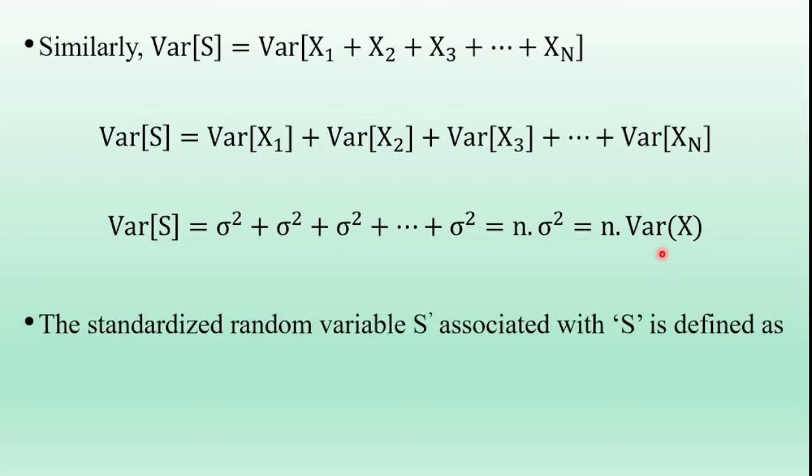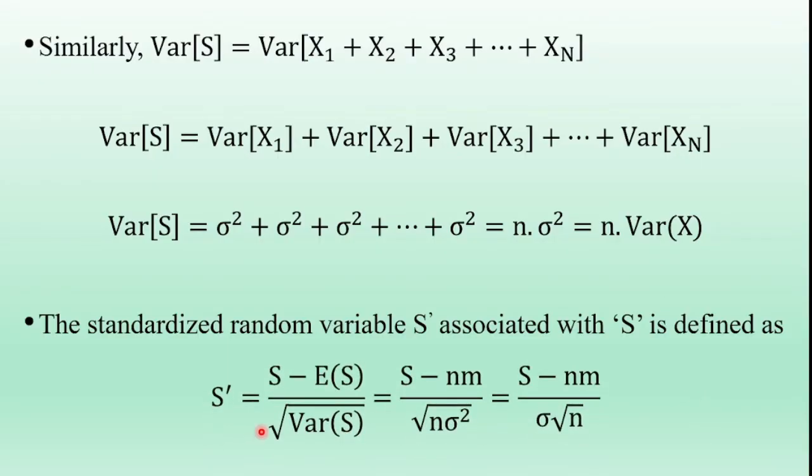The standardized random variable S dash associated with S is defined as S dash is equal to S minus E of S divided by square root of variance of S. Expectation of S is nm and variance of S is n into sigma square, as already explained.